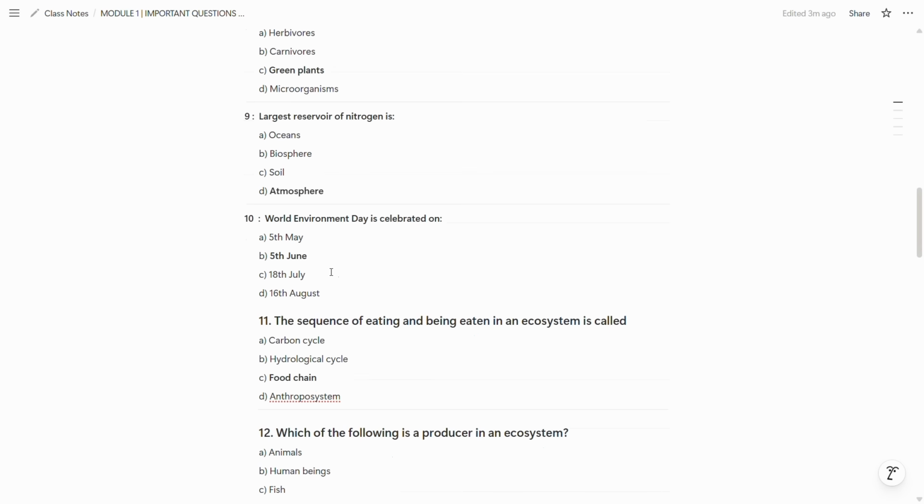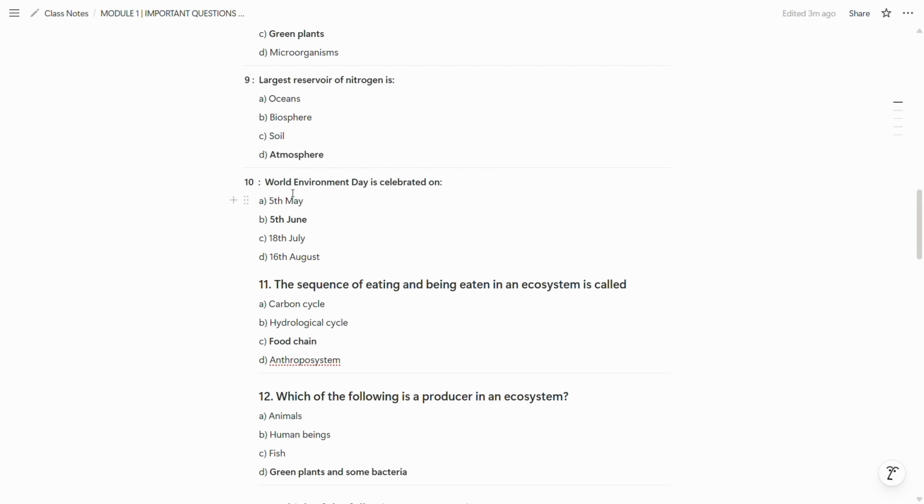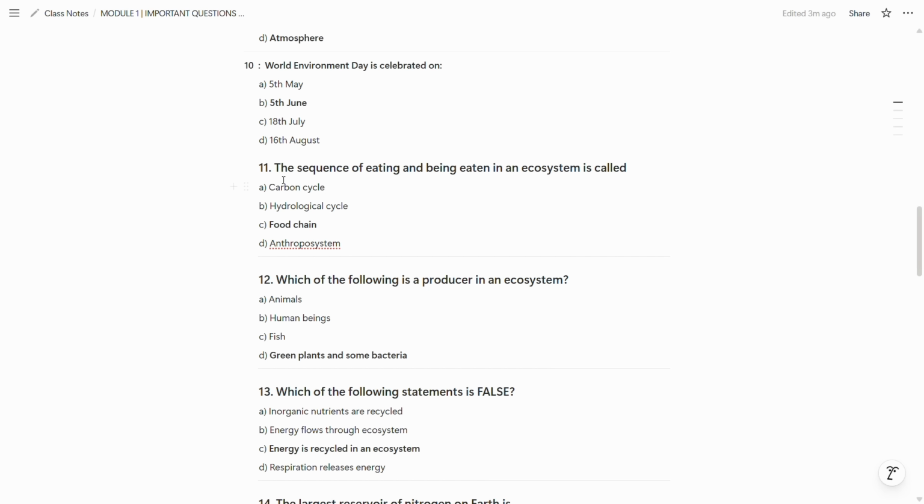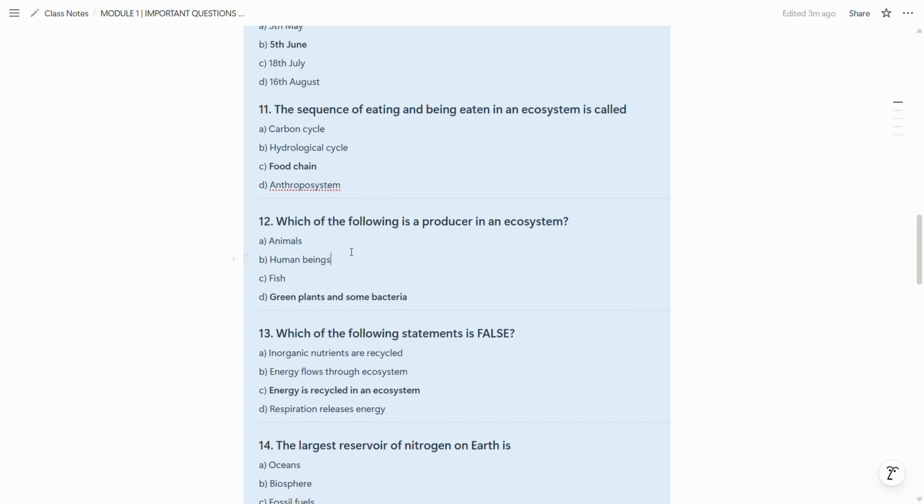D option is correct. Now the 10th question is, World Environment Day is celebrated on 5th June. This is very important question. You have to learn these points. Now 11th one is, the sequence of eating and being eaten in an ecosystem is called food chain. We called it as food chain.